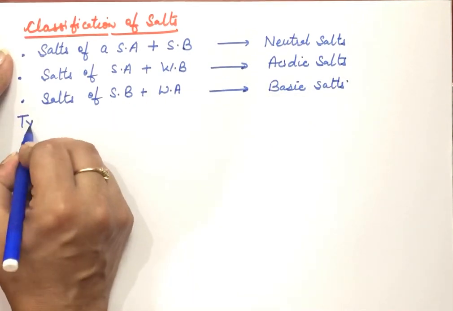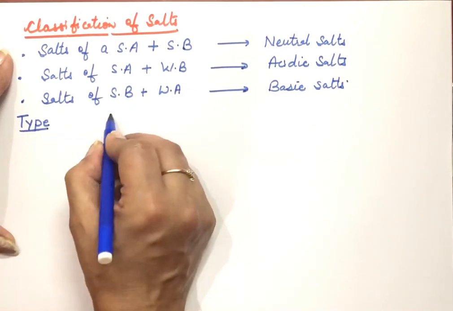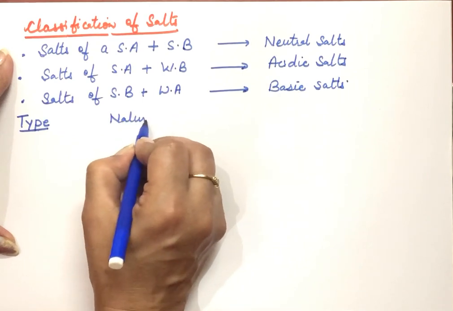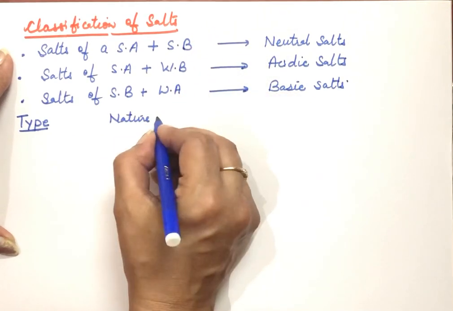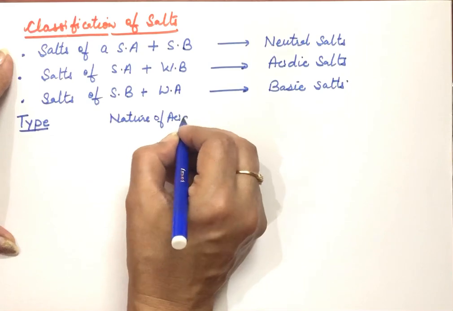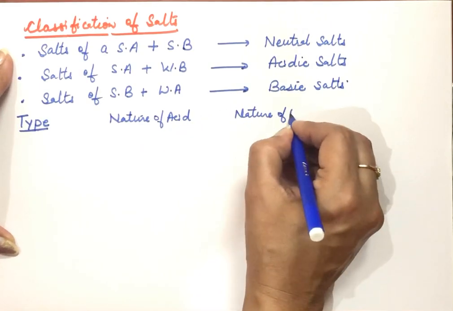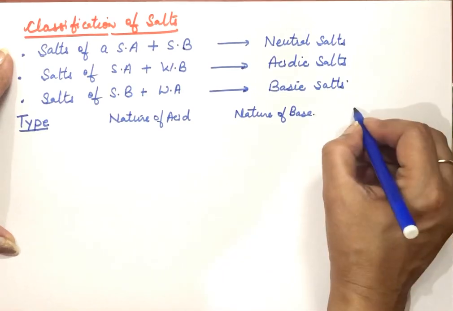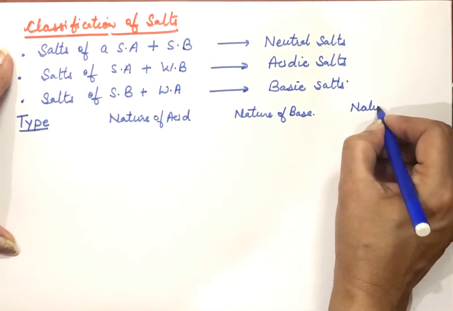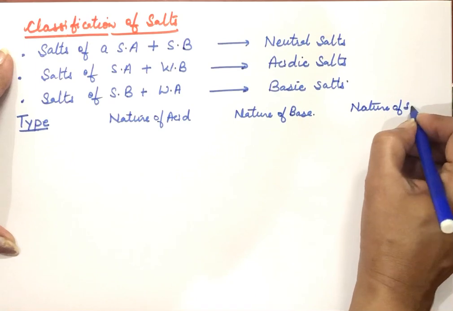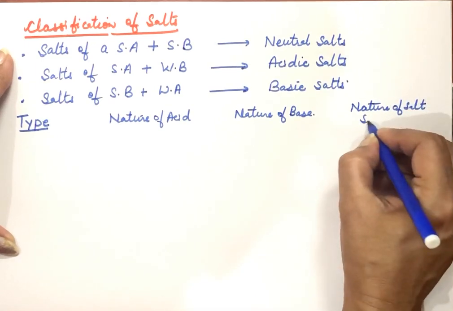Type of salt. Then nature of acid in this. Examples of these we are taking. Nature of acid. Nature of base. And then when we dissolve this salt in water, what is the nature of this salt solution?